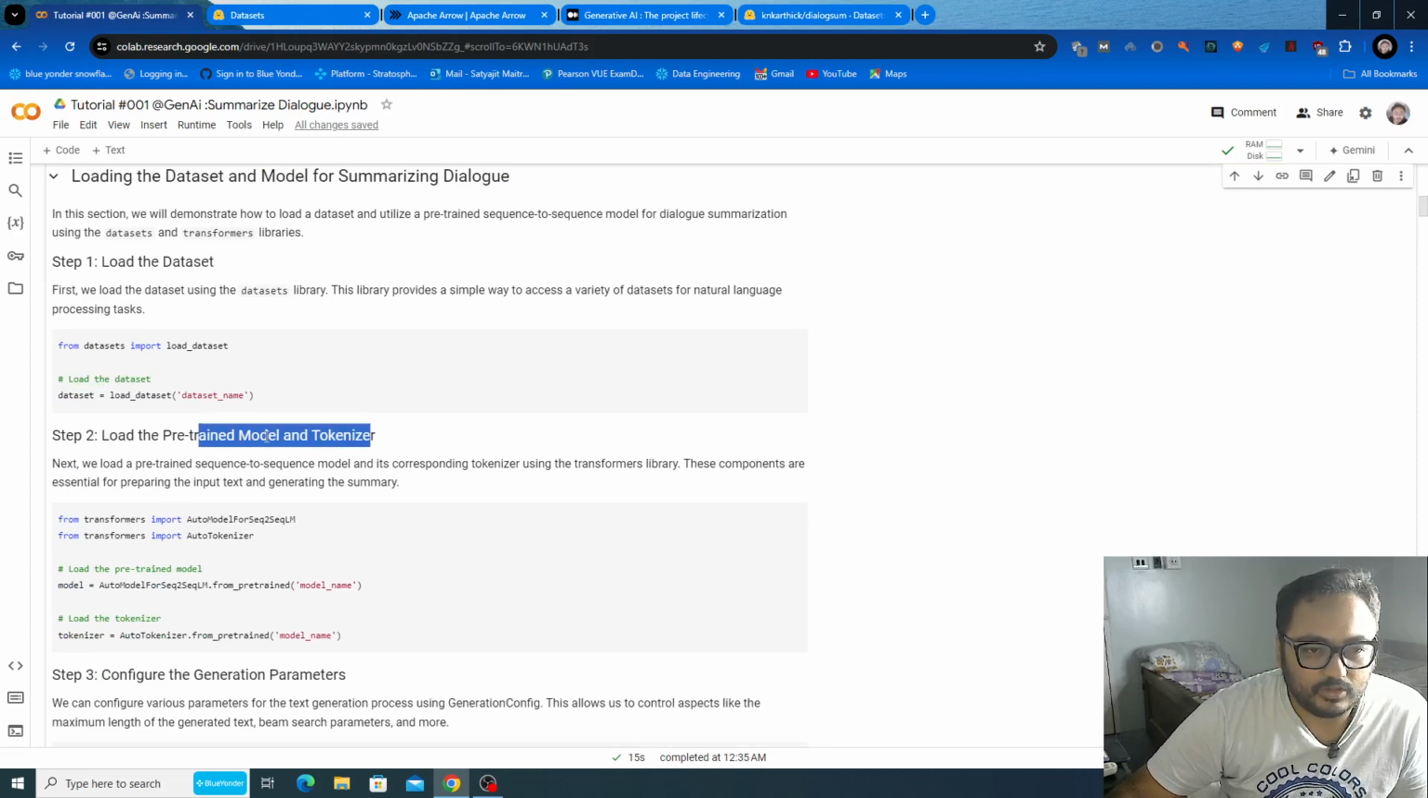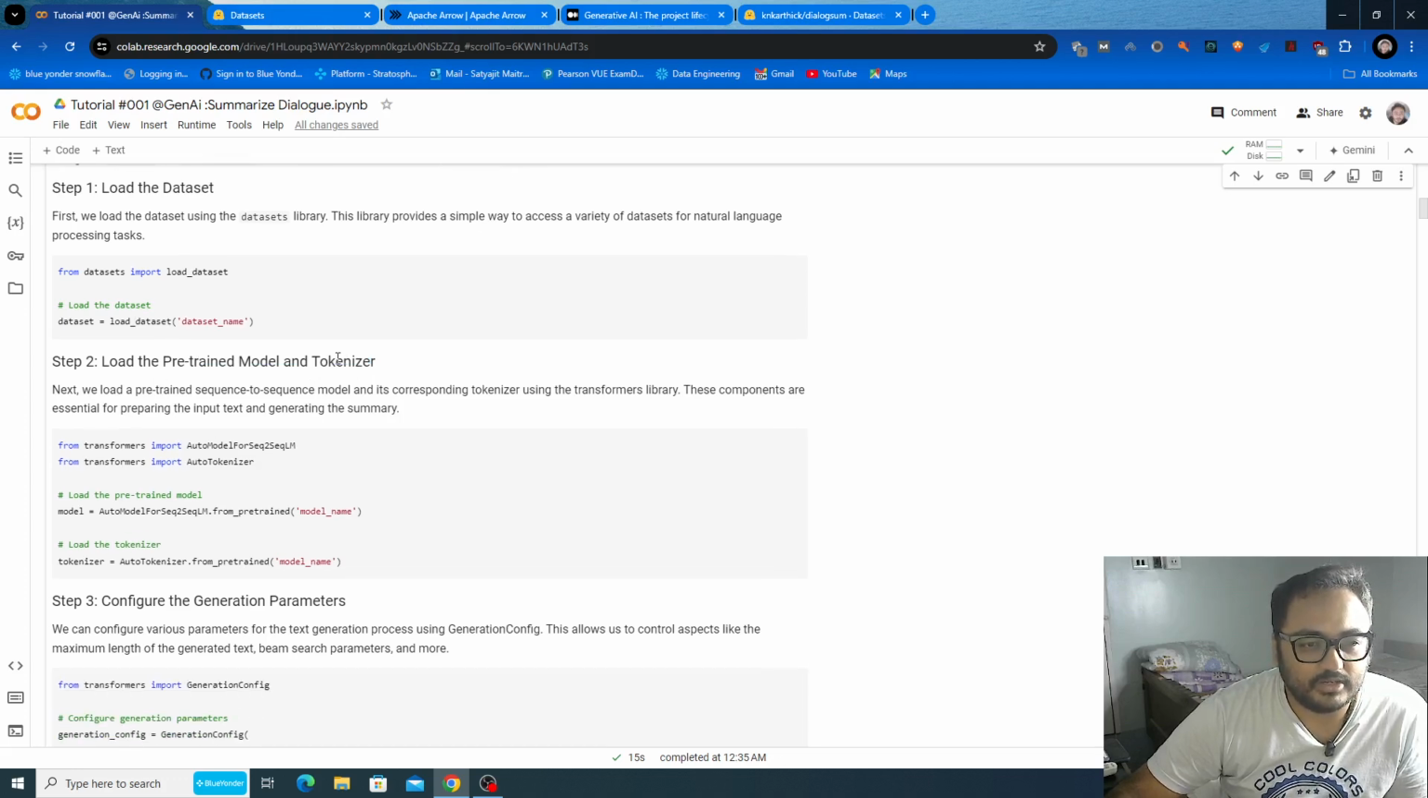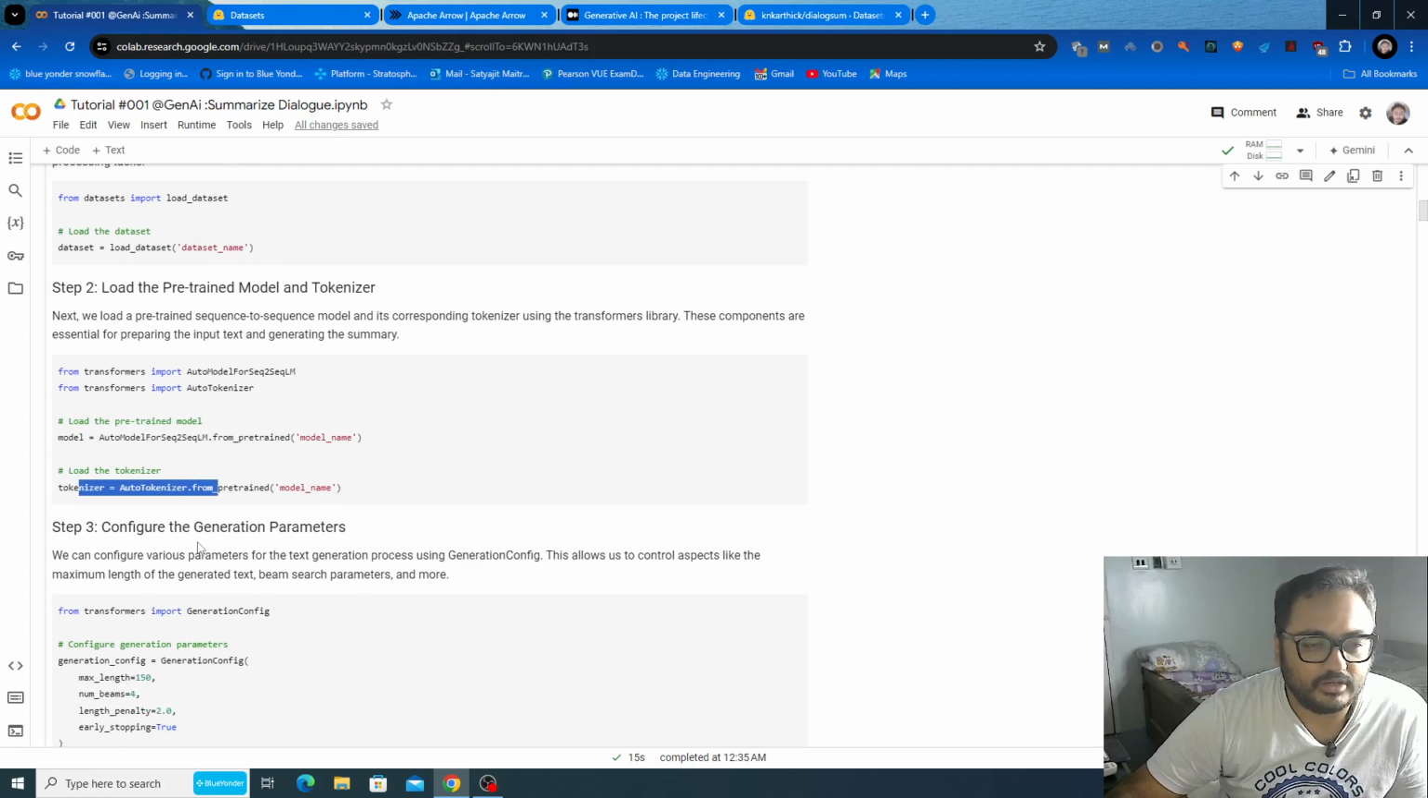To work with LLM models, you need to tokenize whatever text or string you want to pass. So for that, you will be requiring the tokenizers. This line loads the model, this line loads the tokenizer. We'll talk briefly about the next set of things later.